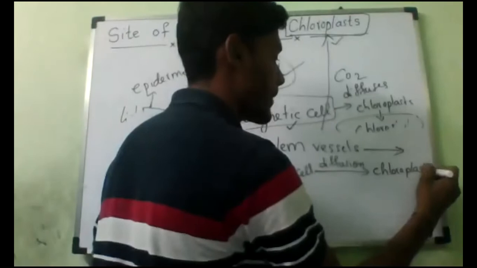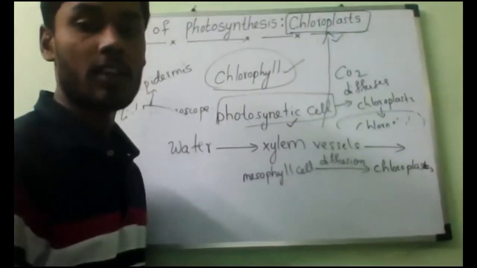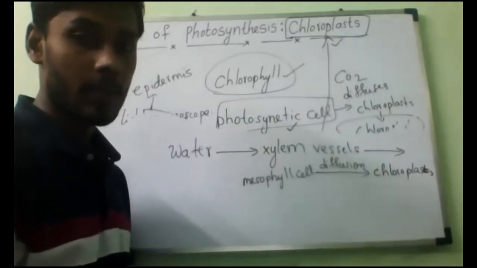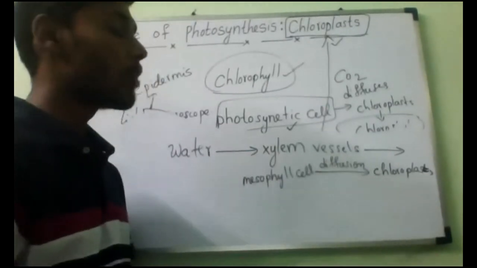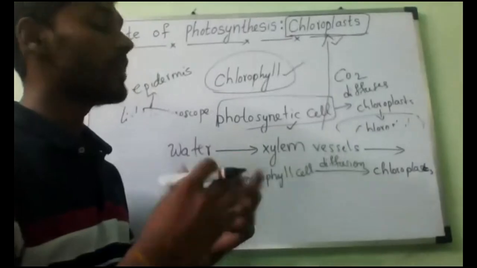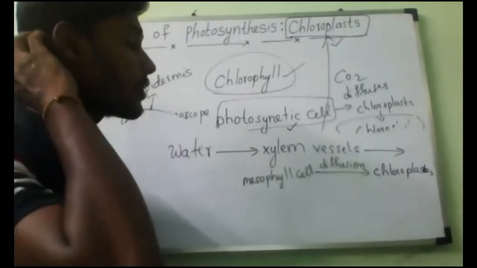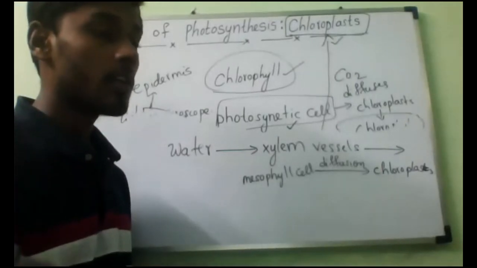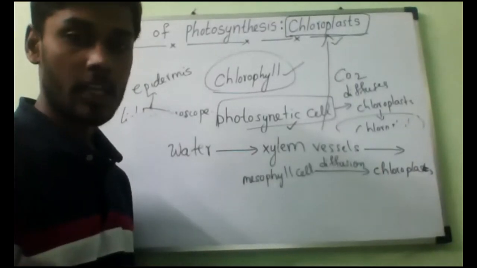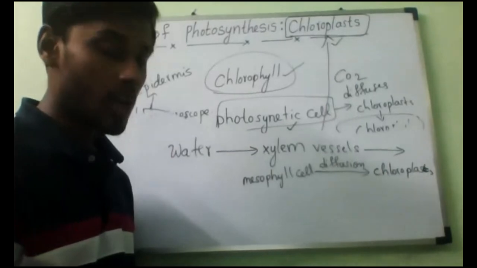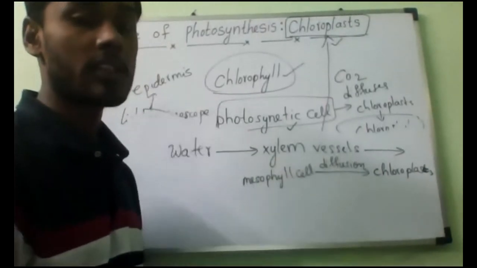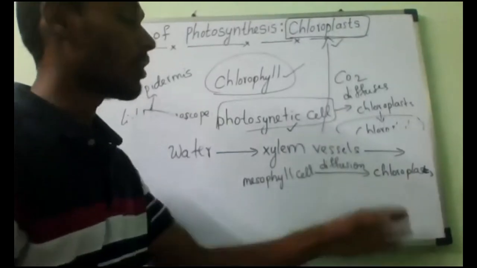So finally, what will happen? Both will react, and the photosynthesis reaction will be carried out. They will start producing what? Glucose, carbohydrate. That is how the photosynthesis reaction is carried out in the chloroplast.